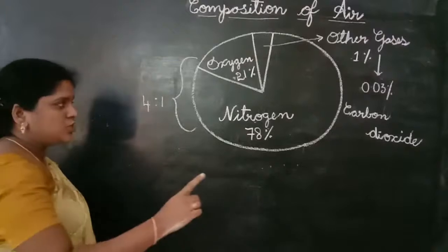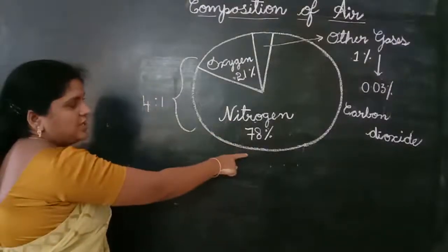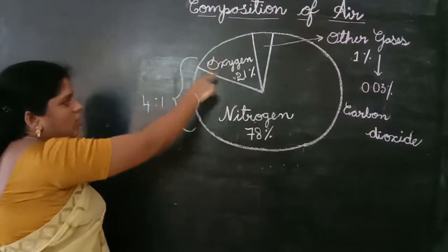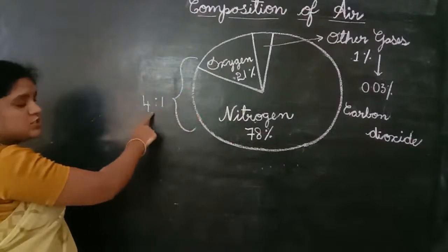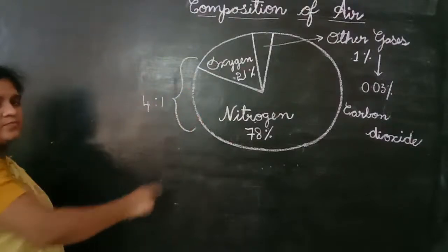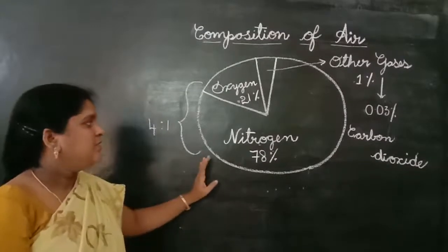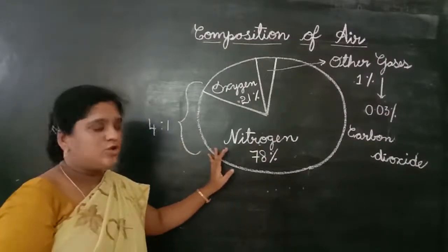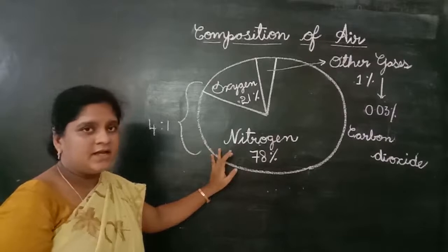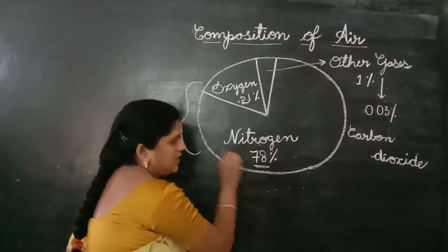Okay, children, understood? The major components, nitrogen and oxygen, are in the ratio of 4:1 approximately. What is the percentage of nitrogen in air, children? 78%.